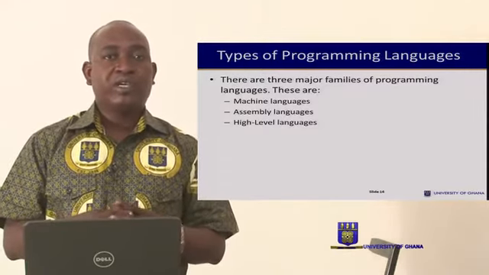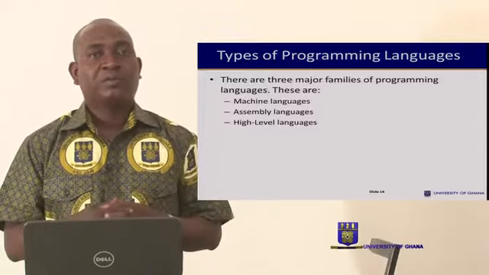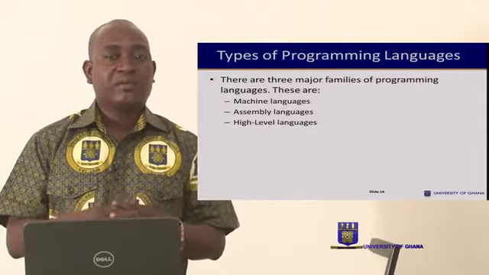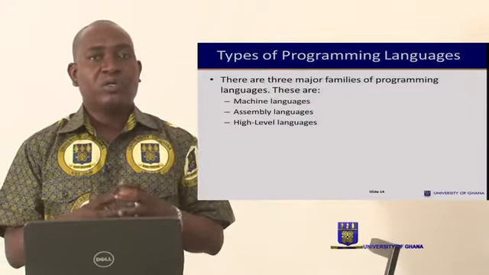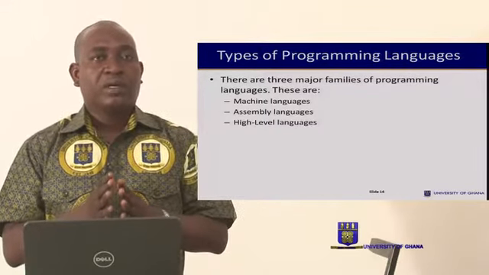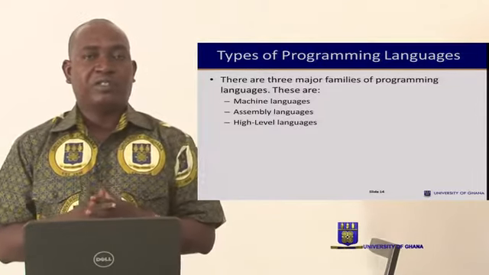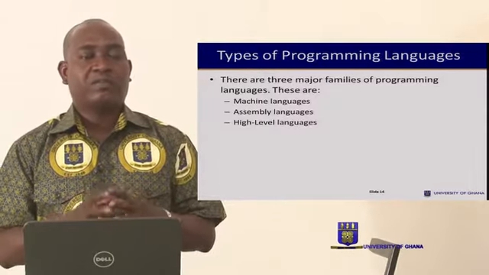And so, in trying to move to another level, the assembly language was introduced. With this assembly language, certain acronyms and abbreviations in English-like form were introduced.